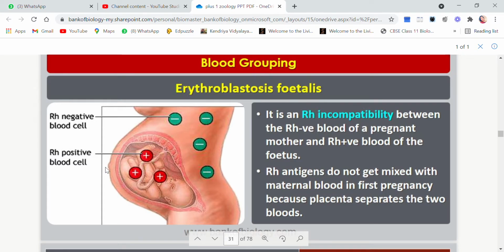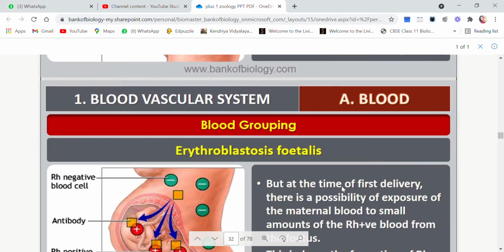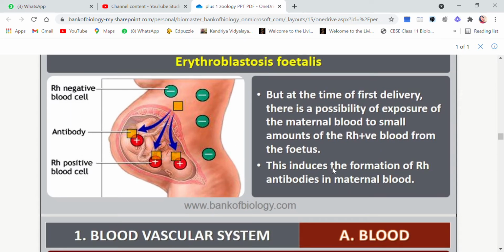The fetus will develop properly and mother will also have no complications. Why? Because their blood is separated by placenta. Okay, the blood is separated by placenta. Now you see, what happens is at the time of first delivery, the development of the fetus is quite well, there is no problem.